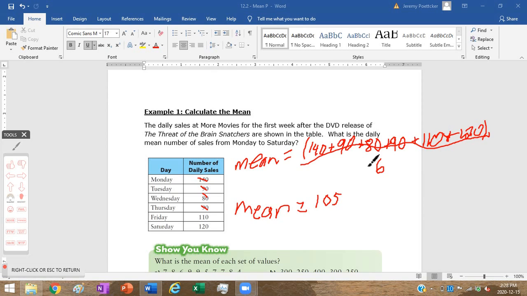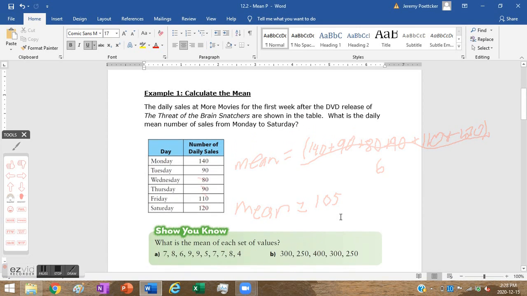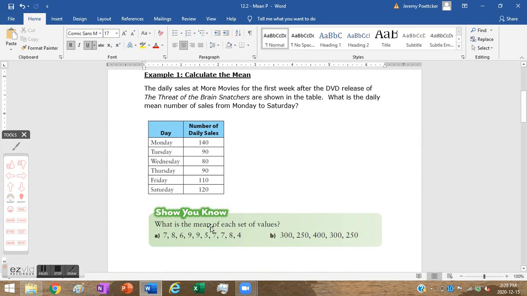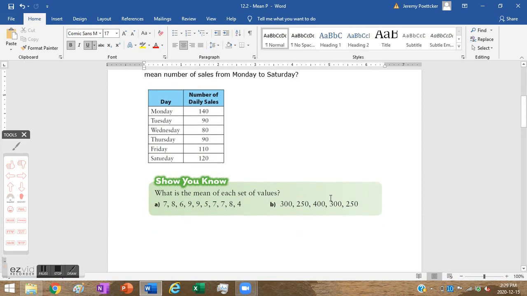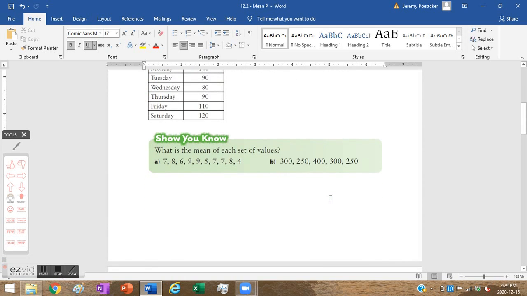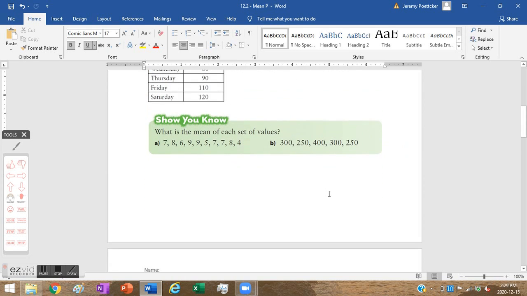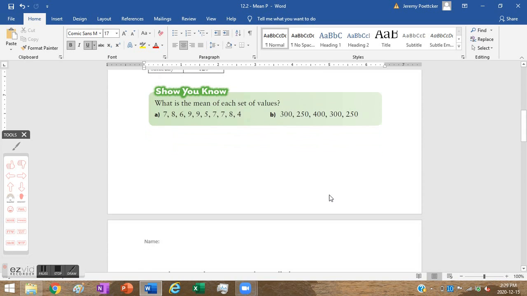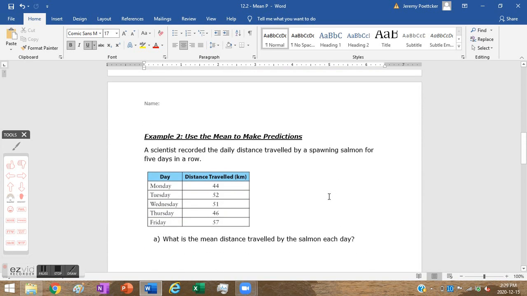All right. Now, your job here, again, it's the same idea, you're going to do down here on these ones. Your job: what is the mean of each set of values? I want you to calculate that. We're going to talk about that in class beginning on Thursday. So you need to know this. You need to figure it out for Thursday's class. Okay, go ahead and do that. That's your first bit of homework if you want. And pause, do that, and then move on to the next page.